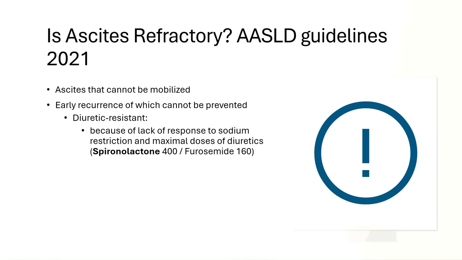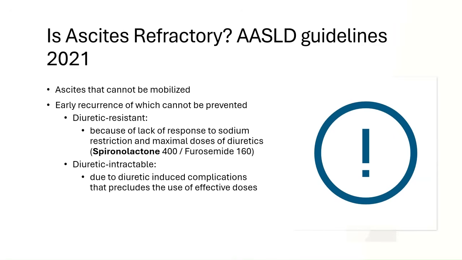Diuretic-resistant ascites is due to lack of response even with maximum tolerated doses, typically spironolactone 400 and furosemide 160 mg daily. And second is diuretic-intractable ascites, which, on the other hand, occurs when side effects or complications of diuretics, such as renal impairment, prevent their continued use.